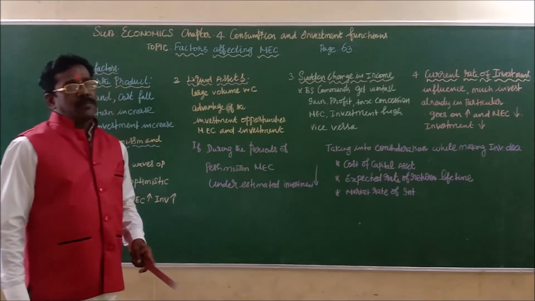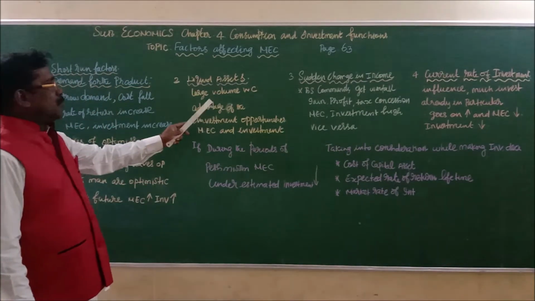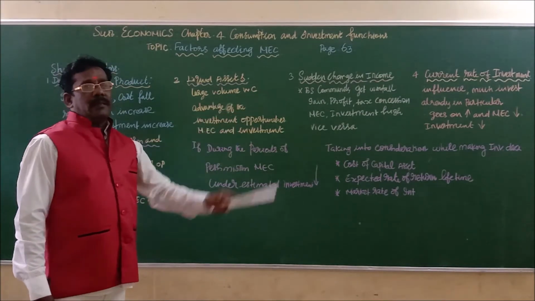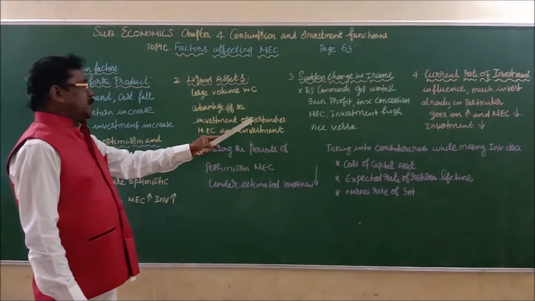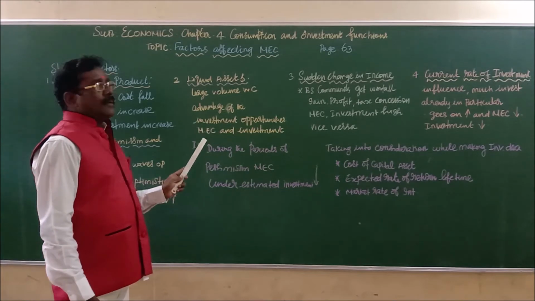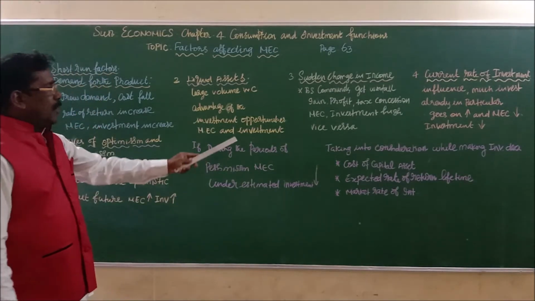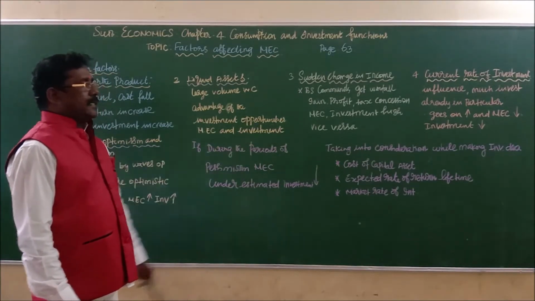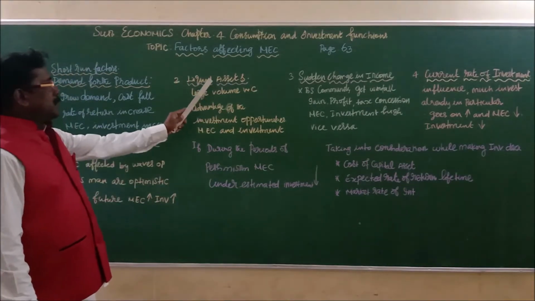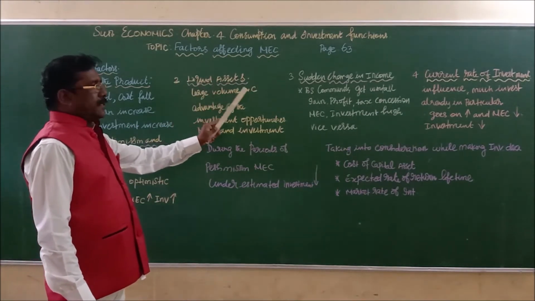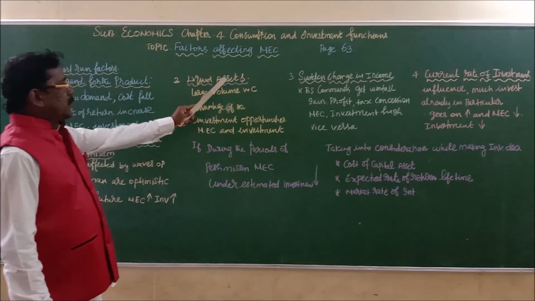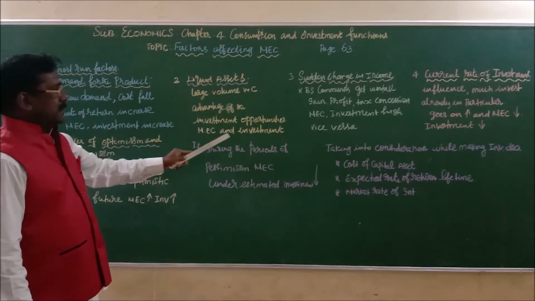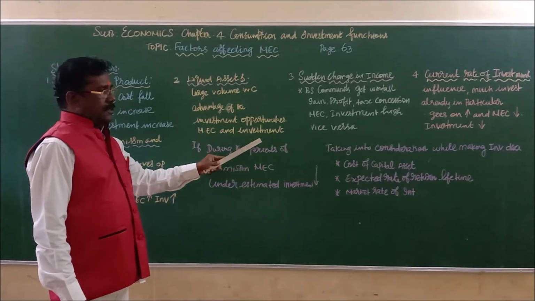Then automatically MEC increases and the volume of investment also increases. So it depends upon the holding of liquid assets by the businessman. If there is more liquid asset, MEC increases and investment also increases.